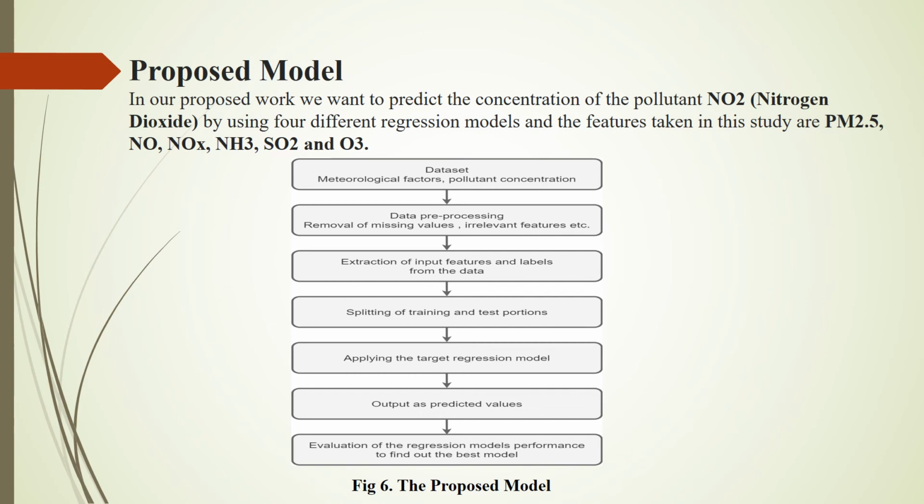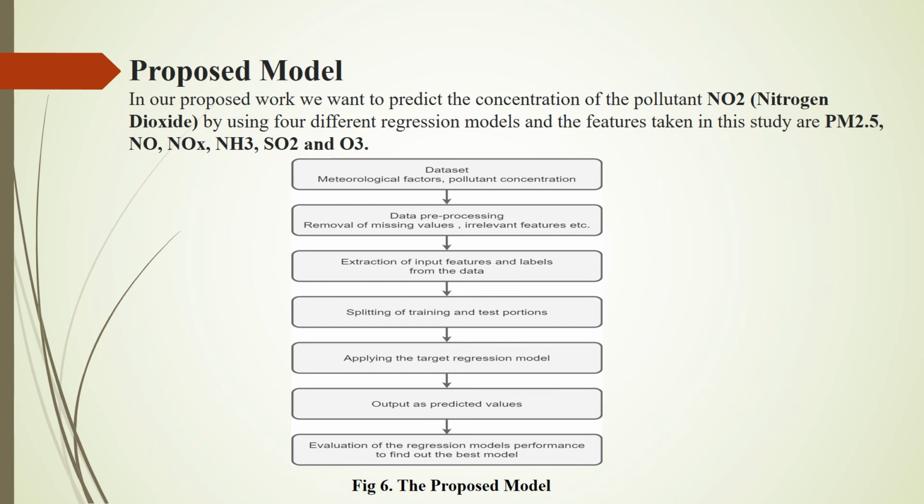In the fourth step, the splitting of training and test portions takes place. In this, we separate the data into training set and the test set, such as X test, Y test, X train and Y train, where X and Y are the input and output. In the next step, we apply our target regression model. In this work, 4 regression models have been applied.